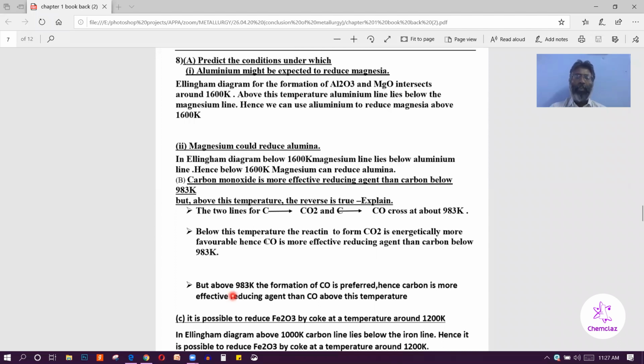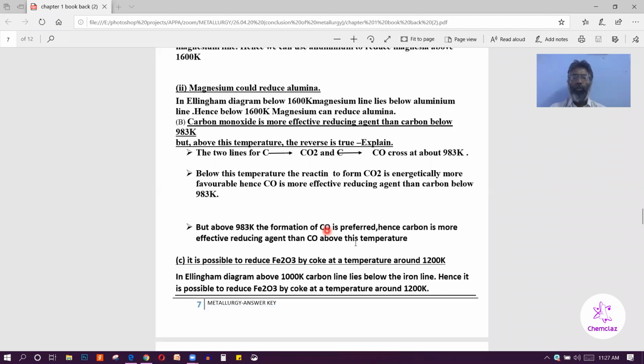But above 983 Kelvin, the formation of CO is preferred, and hence carbon is a more effective reducing agent than carbon monoxide above this temperature. So that is the effect of temperature on the reducing agent.